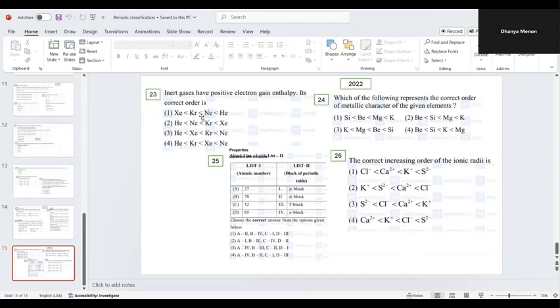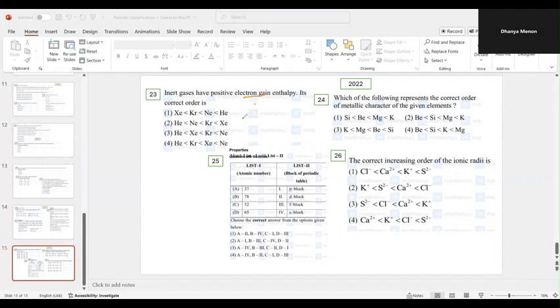23rd question. Inert gases have positive electron gain enthalpy. Enthalpy is positive because the electron affinity is negative. You need to provide energy, as they are already stable, for adding the electrons. Now here you need to tell the correct order of electron gain enthalpy.